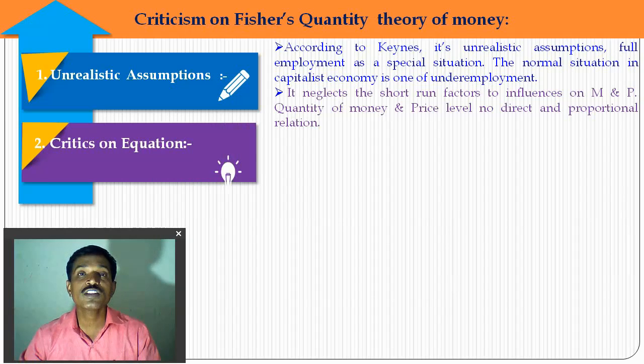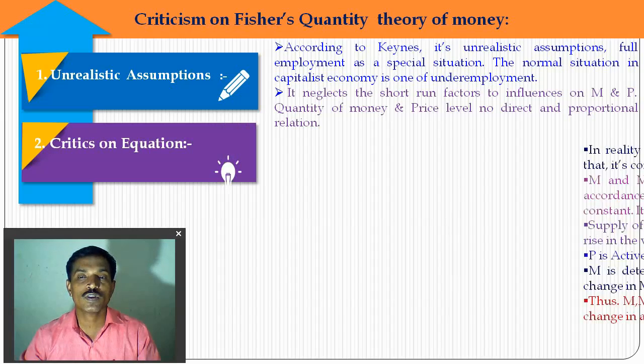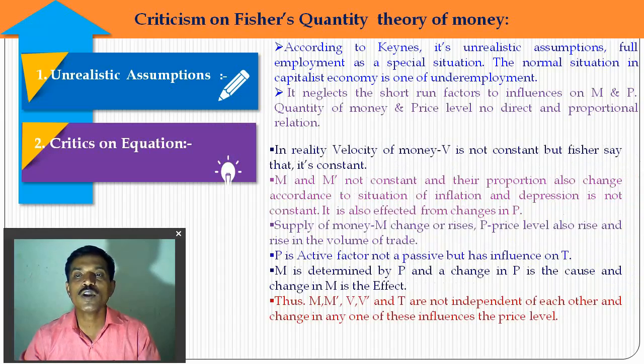Next, the criticism of the equation. In reality, the velocity of money V is not constant, but Fisher says that it is constant. Velocity means how many times money circulates in the economy. It is not a constant according to economists. M and M dash are also not constant, and the proportionate change according to the situation of inflation and deflation is not constant. Legal money and credit money change according to inflation and deflation, and are also affected by changes in P.